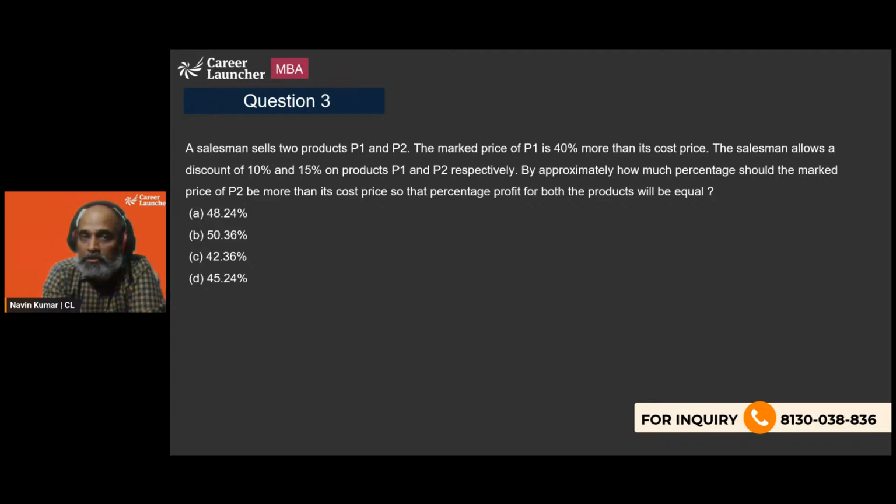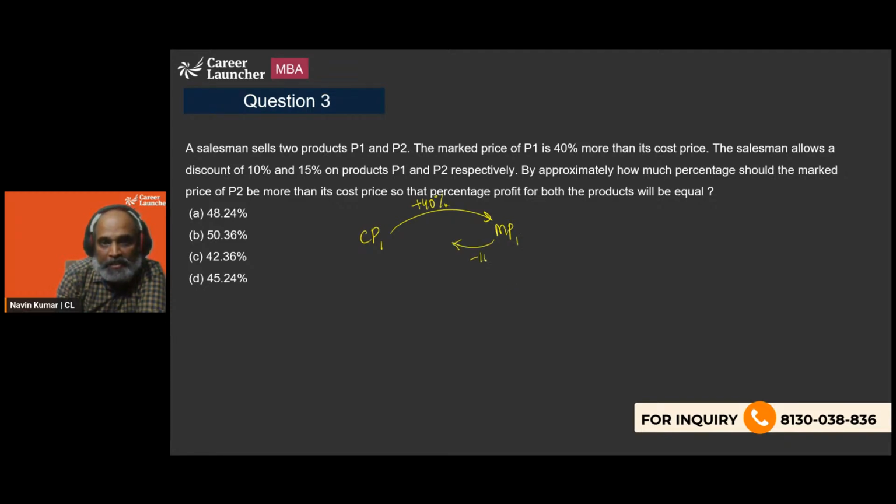Options are close but not so close, right? As in, if you do approximation, it won't hurt us. So if you look at the product P1, this is the cost price, so let's say CP1. It was increased by 40% to get to its first mark price, right? And then there was a discount of 10% given on this so that it becomes its selling price, right?